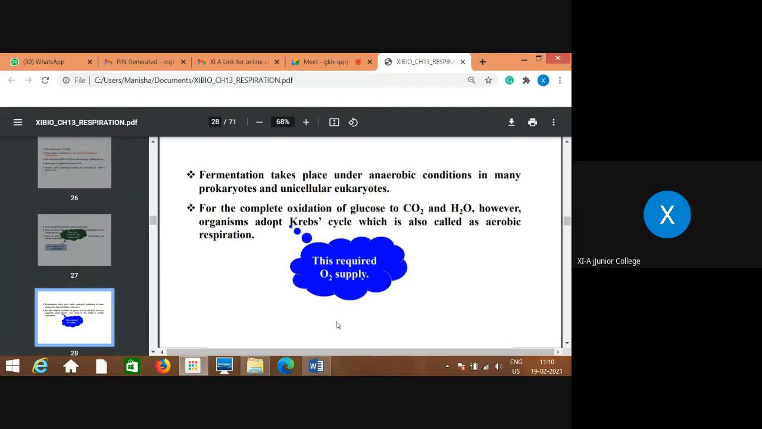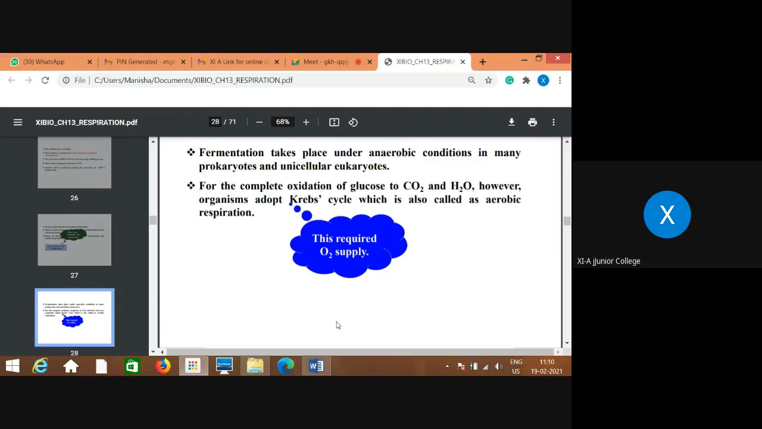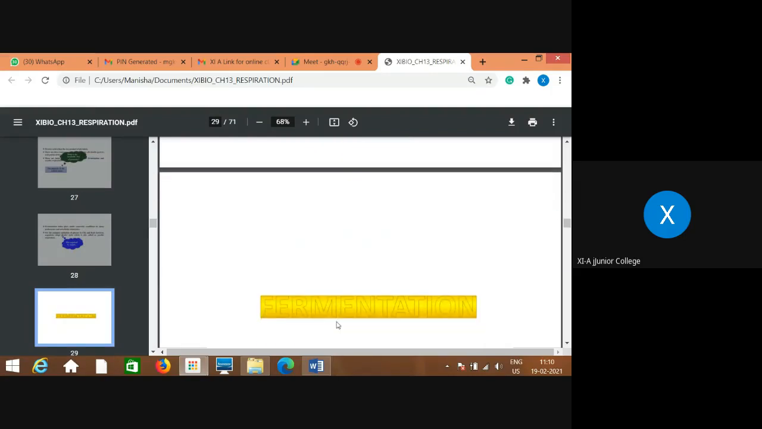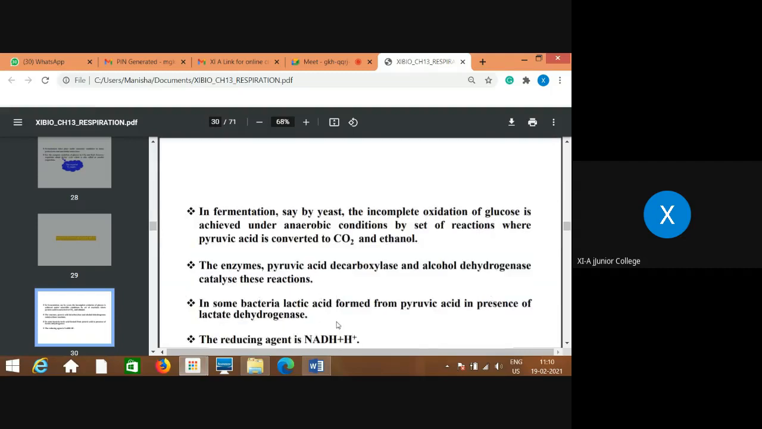Fermentation takes place under anaerobic conditions in many of the prokaryotes and unicellular eukaryotes, as we have already discussed. For the complex oxidation of glucose to CO2 and water, however, organisms adopt the Krebs cycle, which is also called aerobic respiration. Before coming to that aerobic respiration, we will have a look at this fermentation process, that is anaerobic, and how it is a little different from the aerobic.